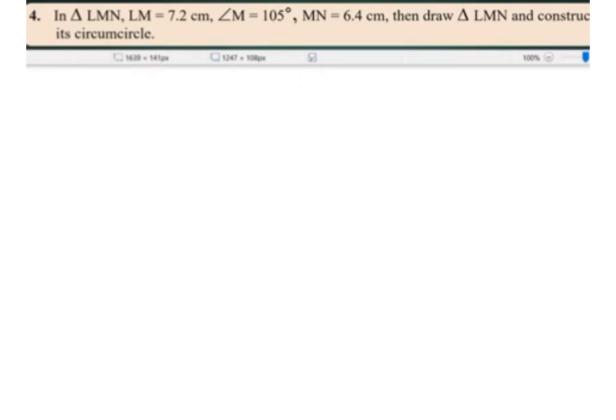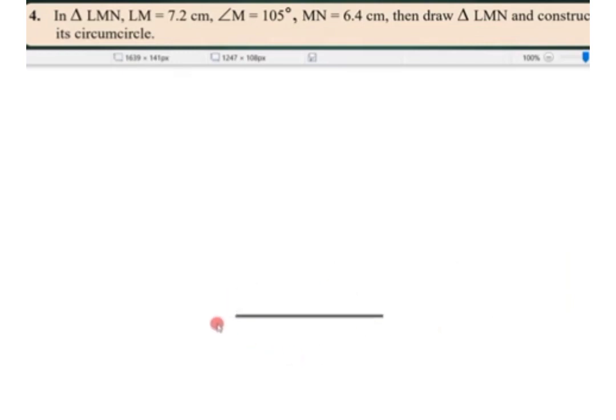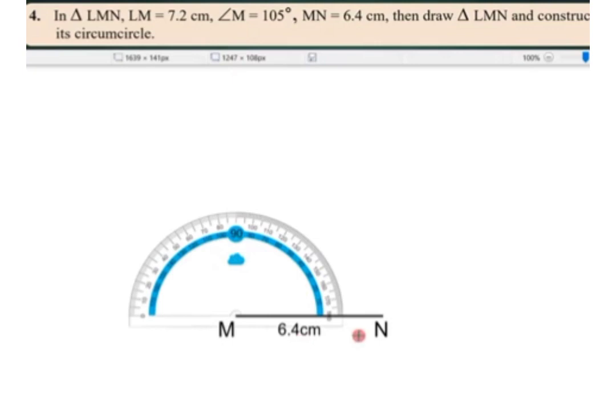In triangle LMN, LM is equal to 7.2 centimeter, measure of angle M is equal to 105 degree, MN is equal to 6.4 centimeter. So here we are drawing 6.4 centimeter, that is MN. And now measure of angle M we know that is 105 degree. See my dear students, when degree is given you draw the circumcircle, and when sides are given you draw the in circle. So MN is equal to 6.4 centimeter. Now how much is the measure of angle you can see in front of you?